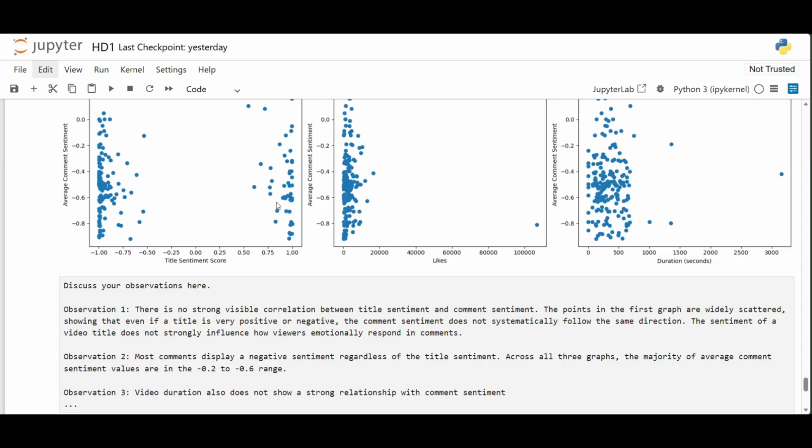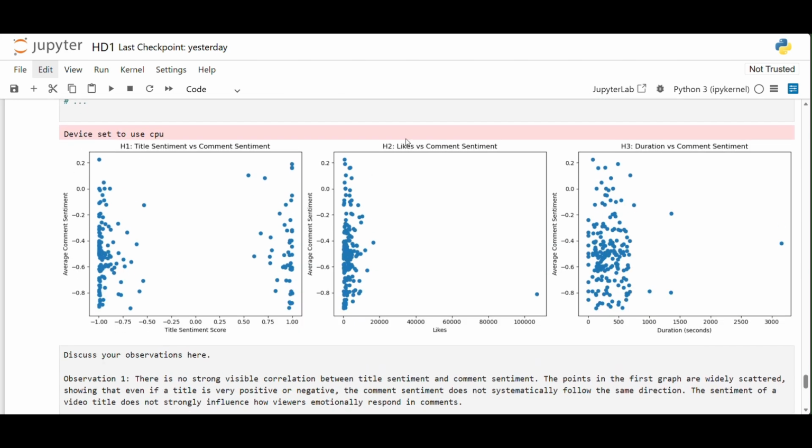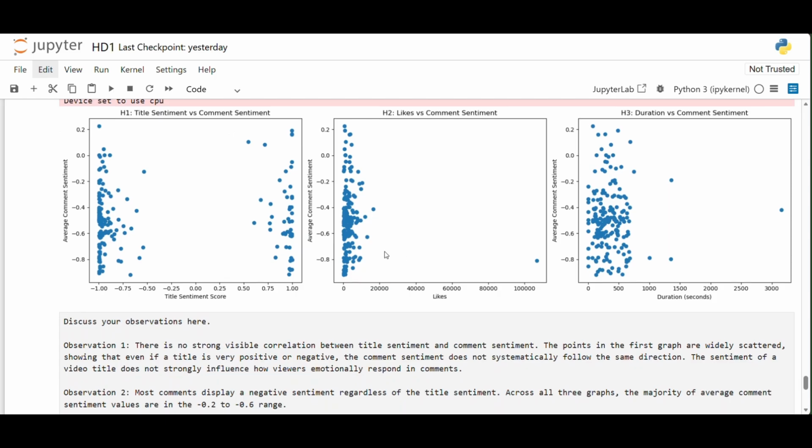And we can see for likes versus comments as well, there are hardly any videos that crossed 1 lakh likes. Otherwise they are less than 20,000.